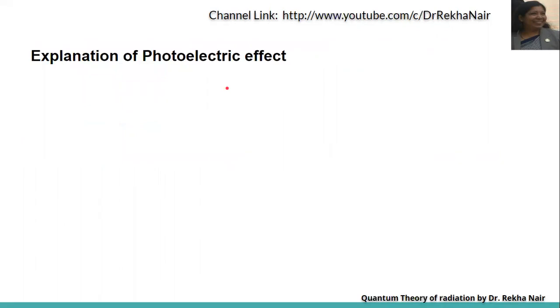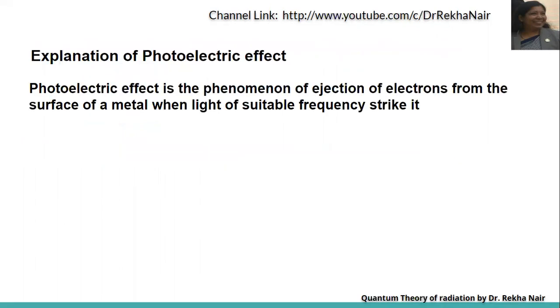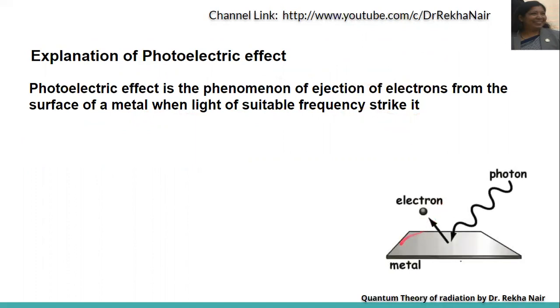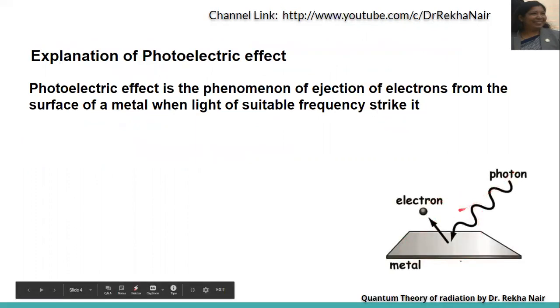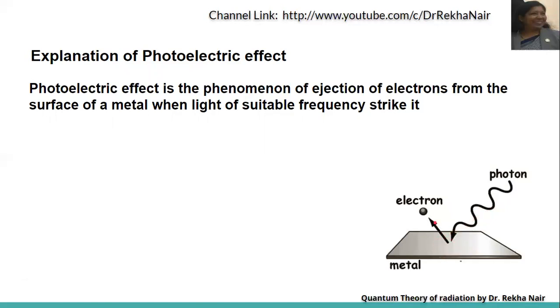Now, let us explain the photoelectric effect. Photoelectric effect is the phenomenon of ejection of electrons from the surface of a metal when light of suitable frequency strikes on it. So, if we have a metal and light of suitable frequency strikes on it, then there will be ejection of electrons from the surface of that metal. You can see, you have a metal. If a photon, that is light, is emitted and strikes this metal, then an electron will be emitted from this metal.